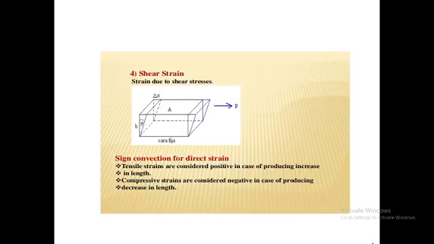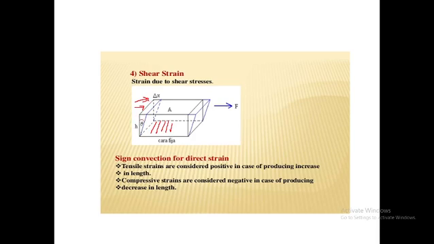Now we will consider this. Suppose you have a cube, and you apply the tangential force in this direction. The bottom surface is fixed to the rigid surface, and your force is applied to the upper face. Suppose A is the area of the face of the cube, and the height of the cube is h.